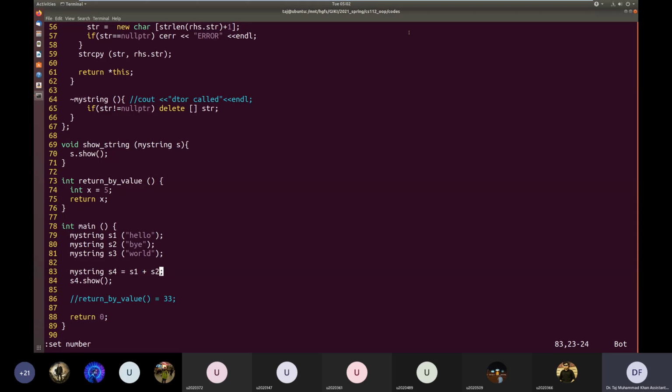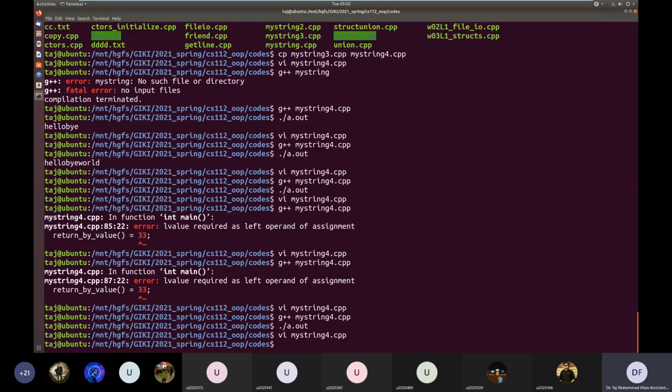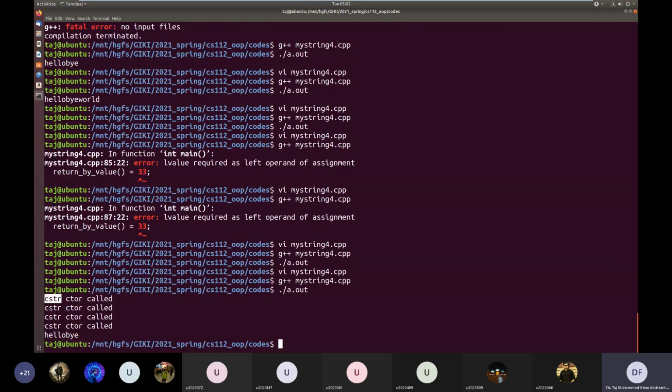So let us see the output of this. We should have this C string constructor called for S1, for S2, for S3, and then we should have this. Okay, let's just see. Okay. So this C string constructor for S1, for S2, for S3, and this fourth one, let's see.